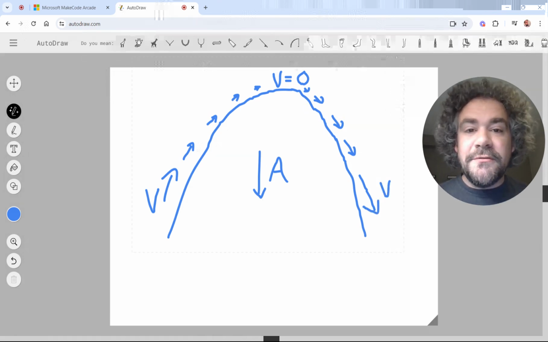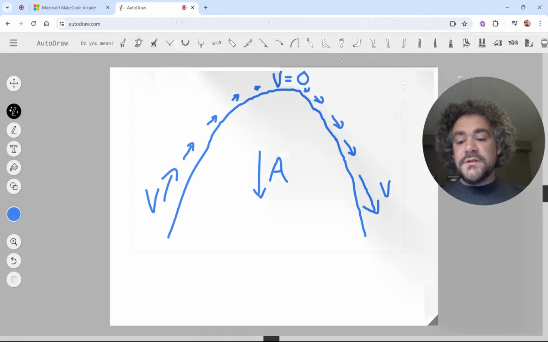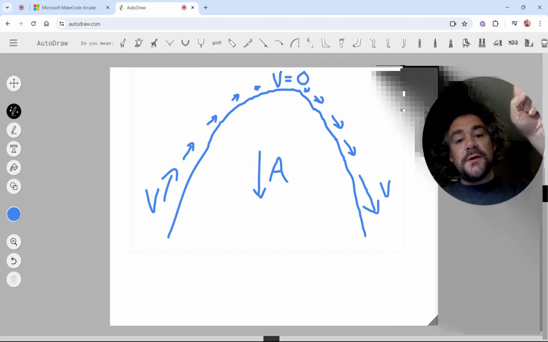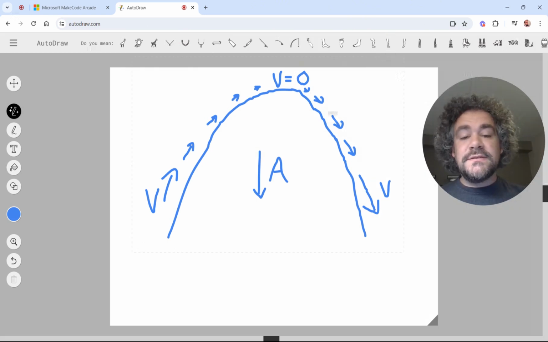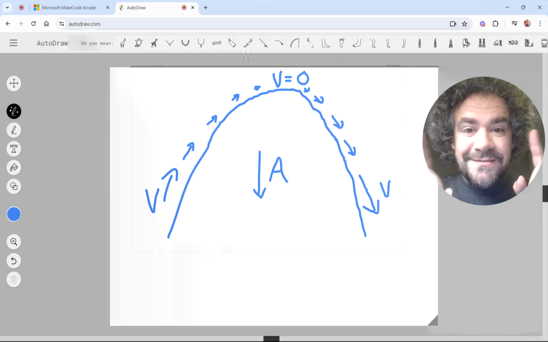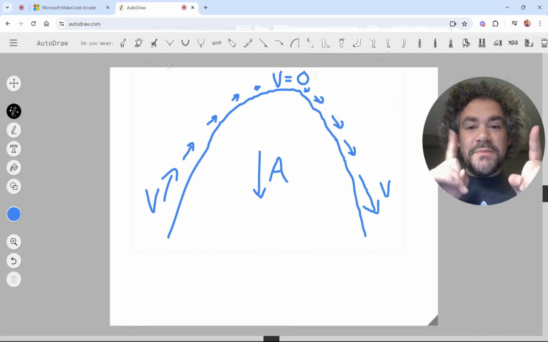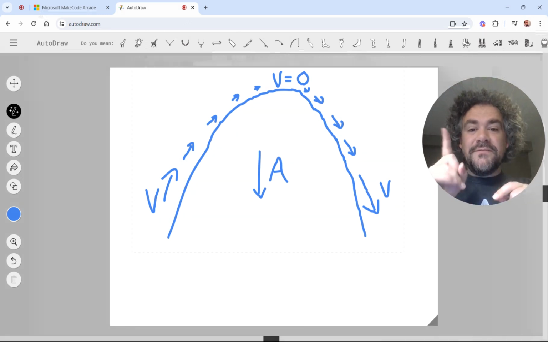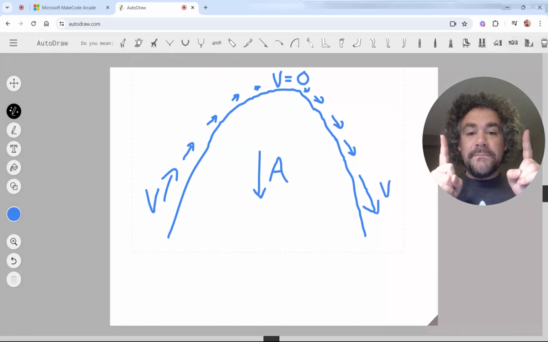So here's a fun little fact for you. The starting velocity, the speed the ball is going when it leaves my hand, and the final velocity at the end, when it finally comes back down. How do those two speeds compare? Any guesses? Its starting velocity and its final velocity when it comes back down.